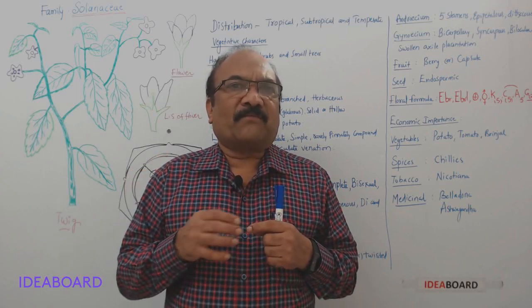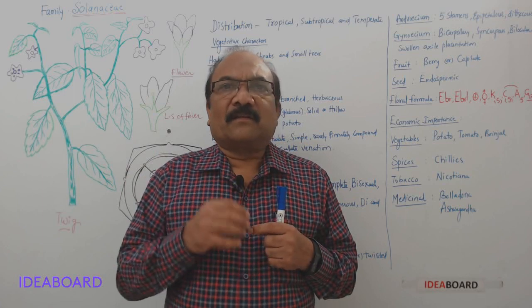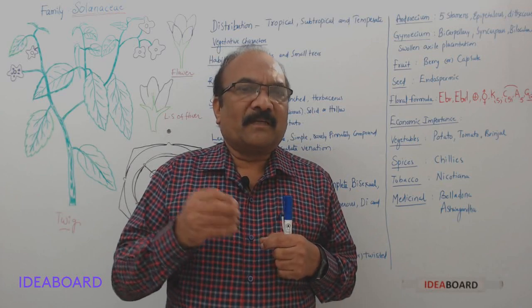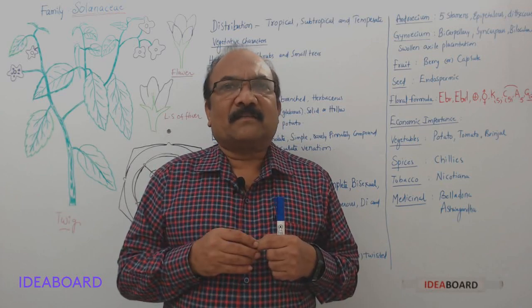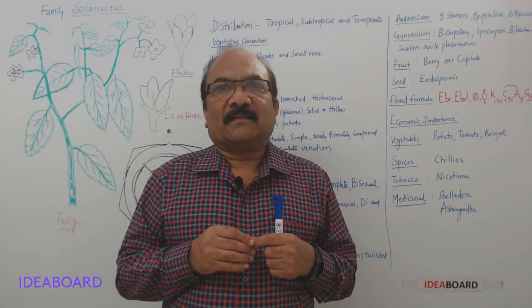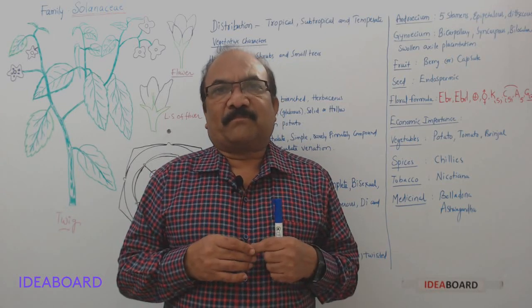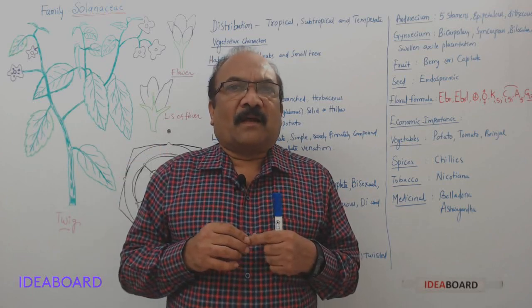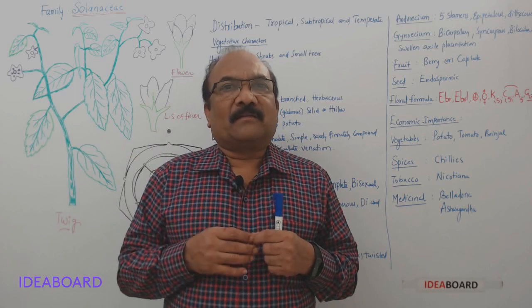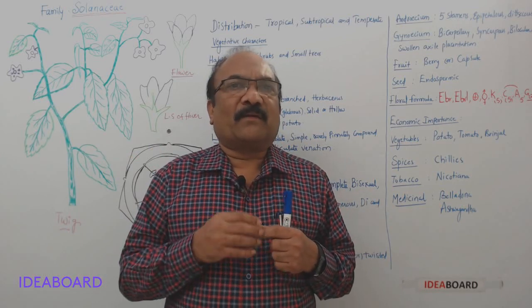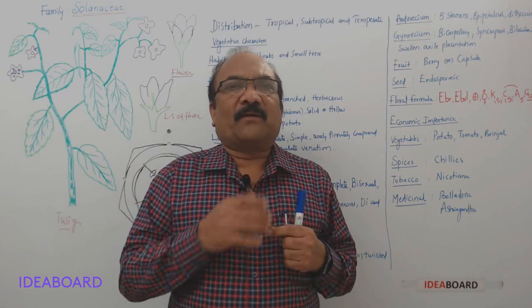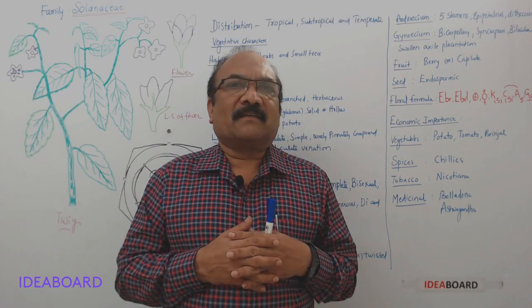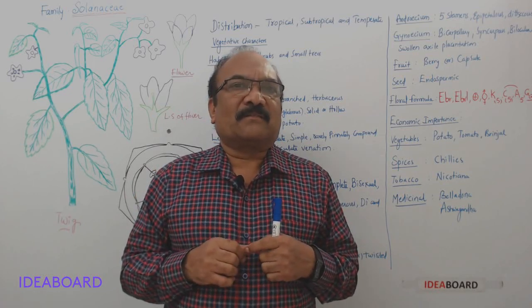And of course, apart from this, there is one very popular medicine that is used in Ayurveda, ashwagandha, Withania somnifera, which also belongs to this family. And one more plant, Atropa belladonna, from which the alkaloid atropine is extracted, also belongs to the family Solanaceae.